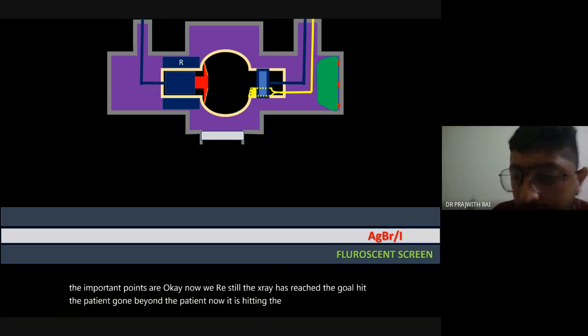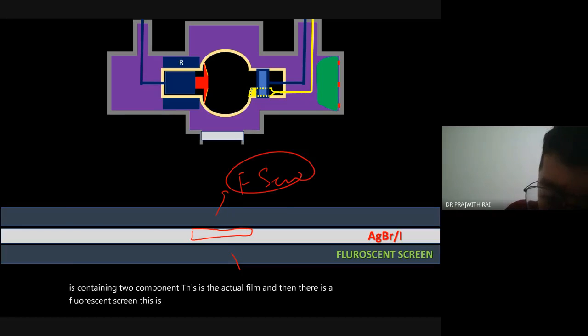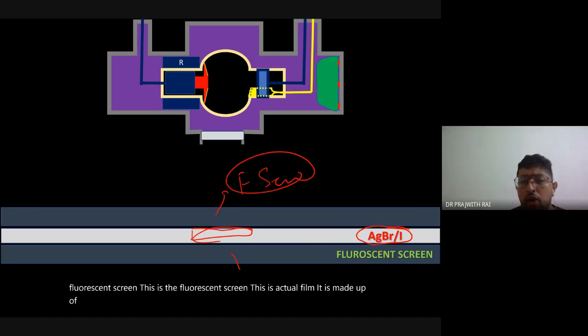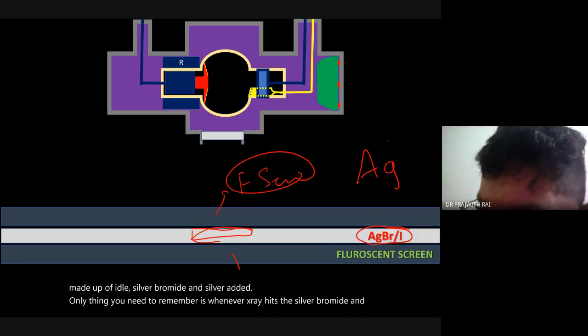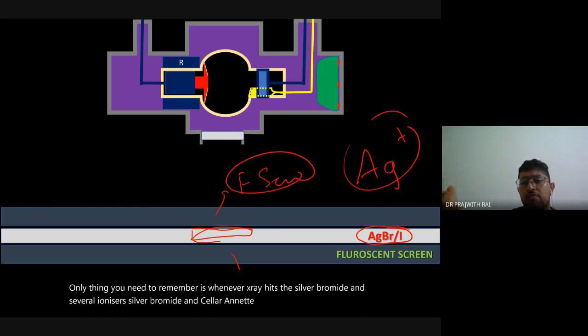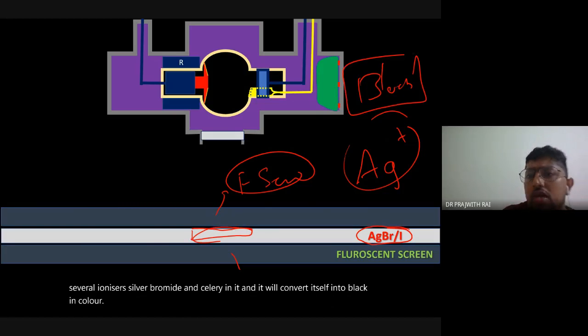Okay, now the film contains two components. This is the actual film, and then there is a fluorescent screen. This is the fluorescent screen. This is the actual film. It is made up of, as I told, silver bromide and silver iodide. The only thing you need to remember is, whenever X-ray hits the silver bromide and silver iodide, it will ionize them, and it will convert itself into black in color. Okay, so that's how the image is formed.